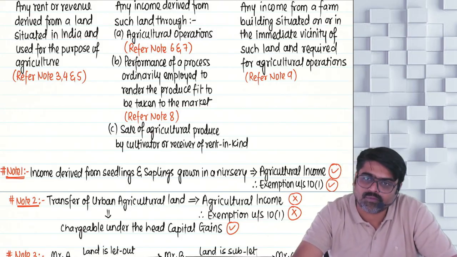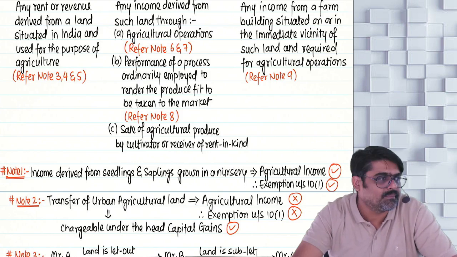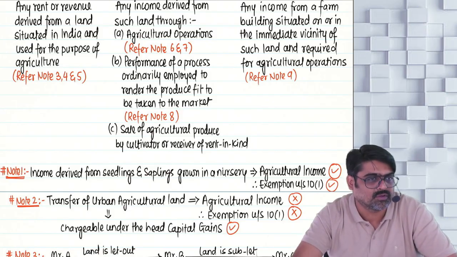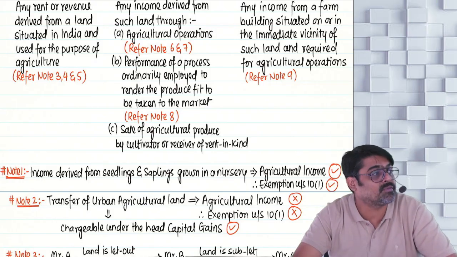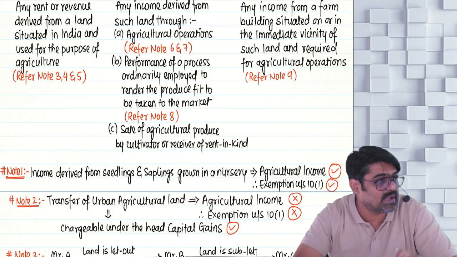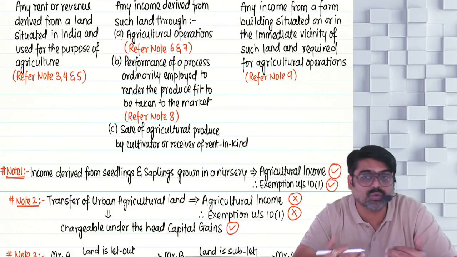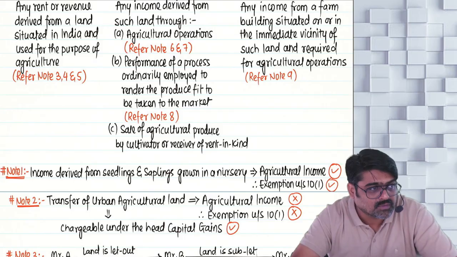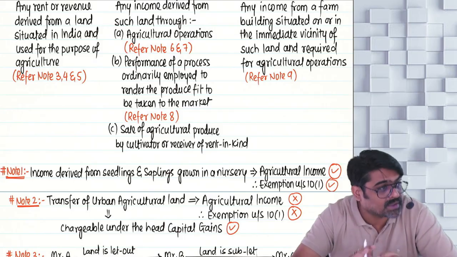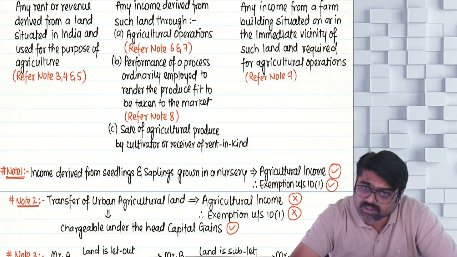So if on my farm I am hiring a few laborers to perform these activities, those laborers will perform basic operations and subsequent operations. Will I give them money to do those activities? Yes. Is it their income from agricultural operations? Yes, it will be fully exempt. Understanding what I am trying to tell?